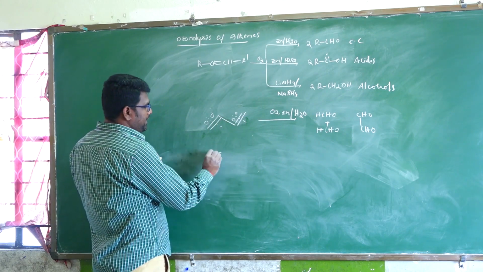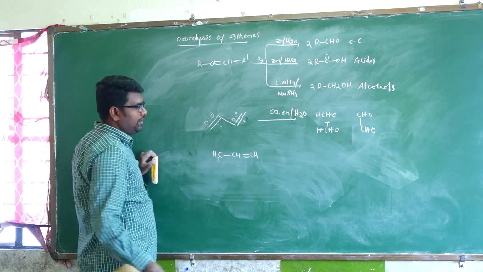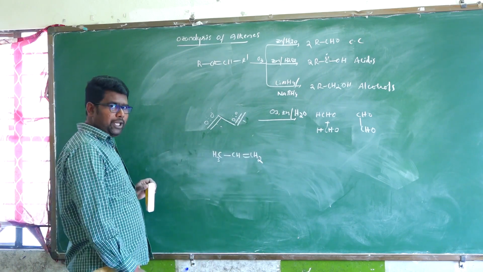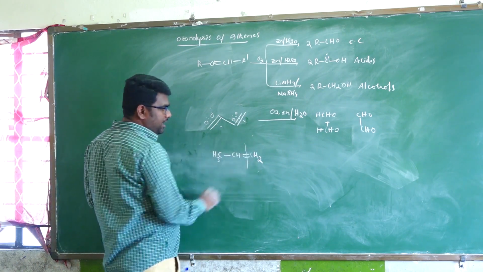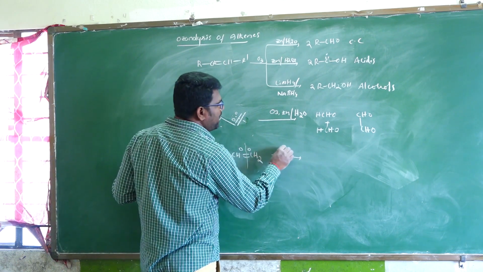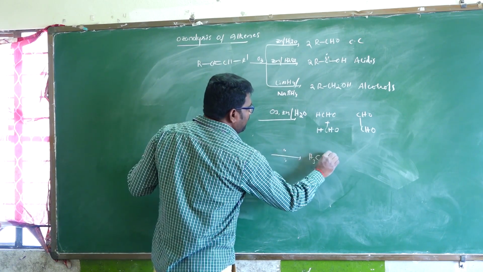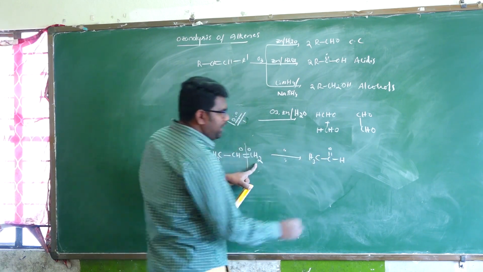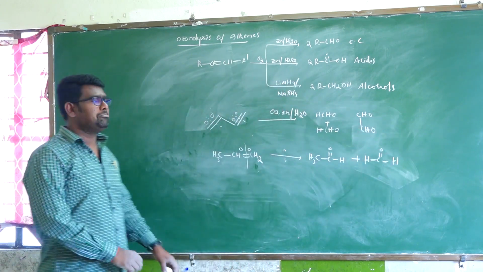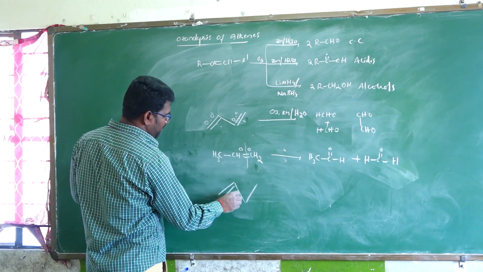For example, CH3-CH=CH2, simple propene. So break the double bond, add the oxygen on both sides, by using the same reagents. So formation of one is acetaldehyde, and another one is HC=OH, formaldehyde. Simple.